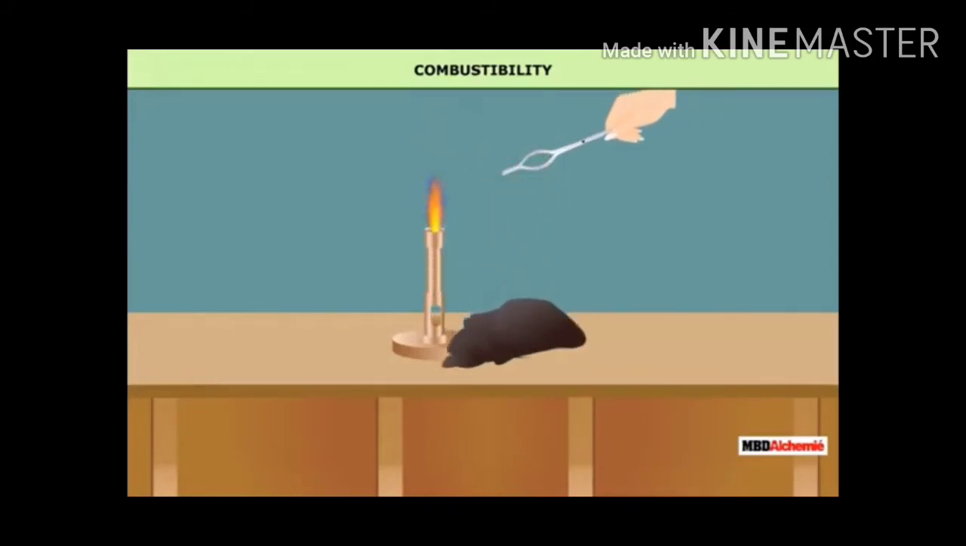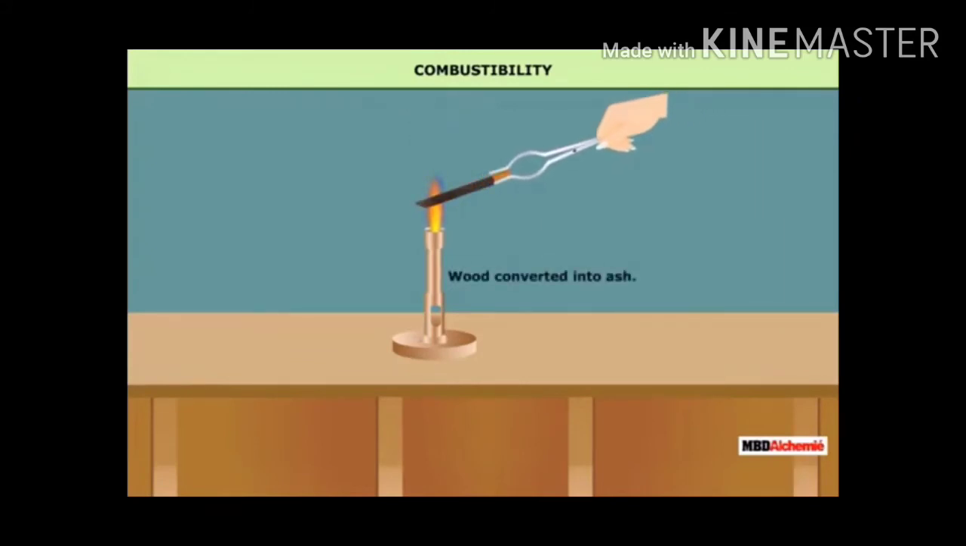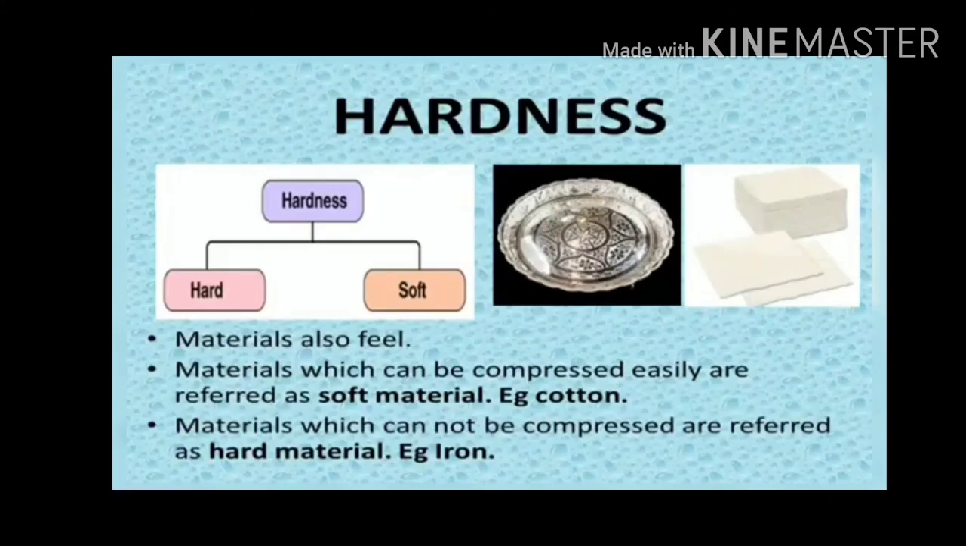Next one is combustibility. Those substances which catch fire easily are called combustible substances. Examples are paper, cloth and wood. And some other materials, like metals, do not catch fire. Those are called incombustible substances.